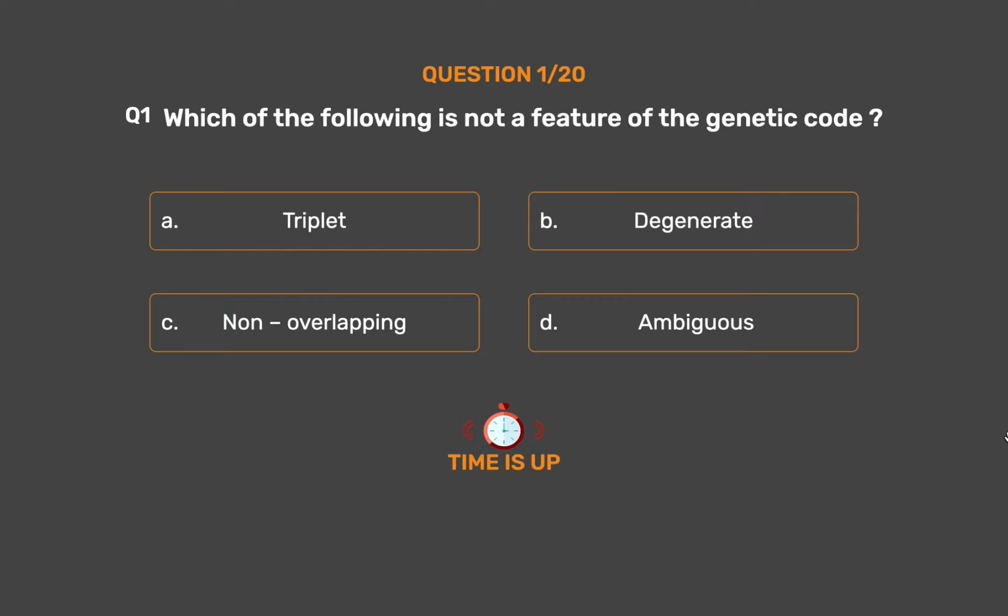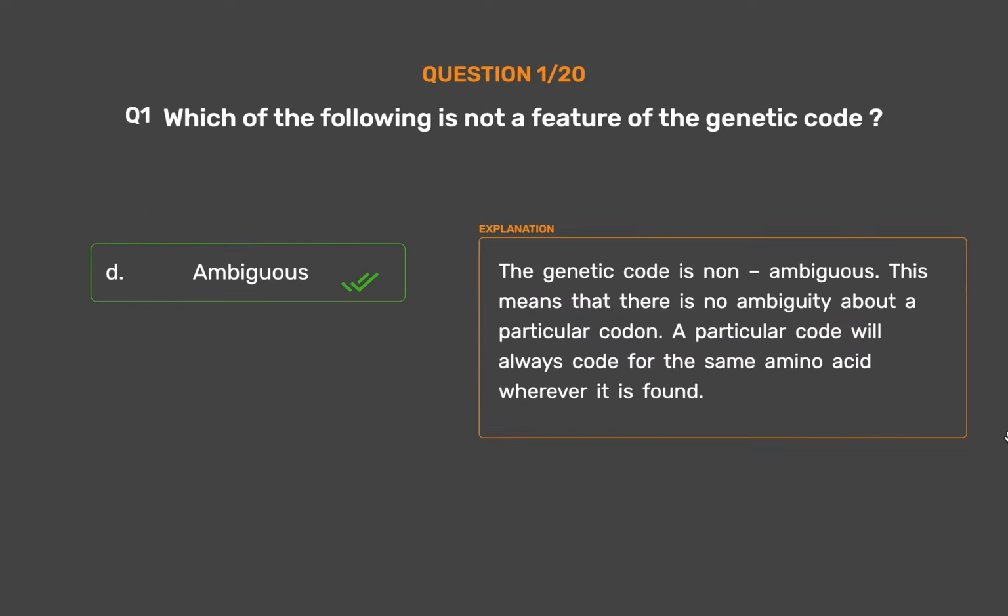The correct answer is option D. Ambiguous. The genetic code is non-ambiguous. This means that there is no ambiguity about a particular codon. A particular codon will always code for the same amino acid wherever it is found.